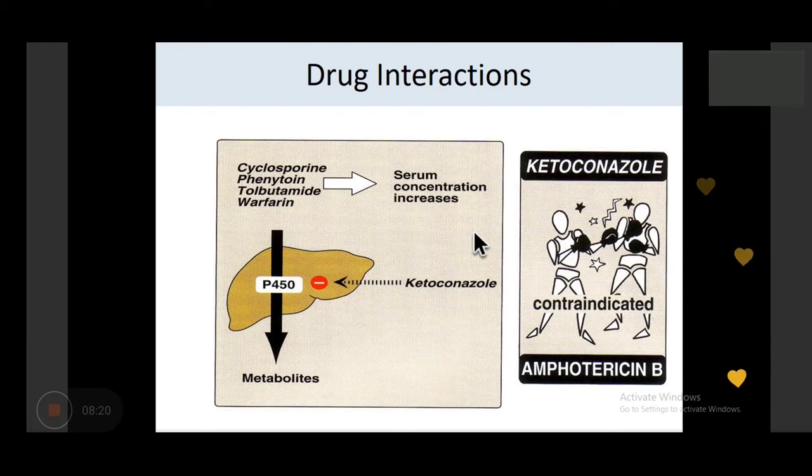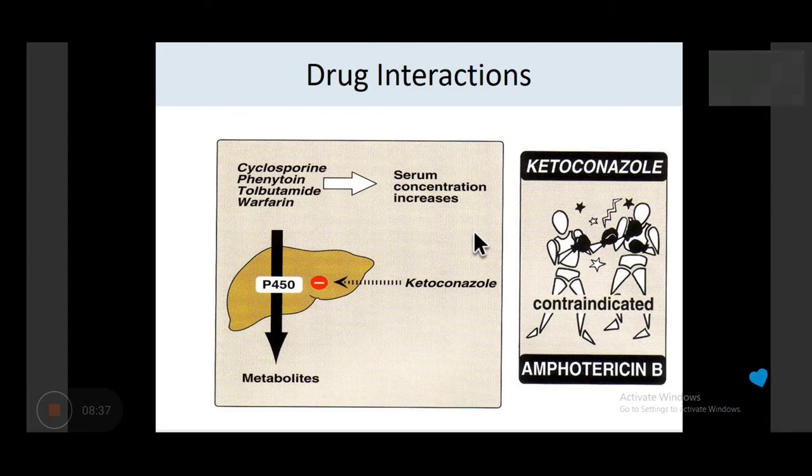Amphotericin needs ergosterol for its action. It is not a synthesis inhibitor of ergosterol. It needs ergosterol to act. That's why ketoconazole or other drugs which are ergosterol synthesis inhibitors are contraindicated with amphotericin B, especially ketoconazole.